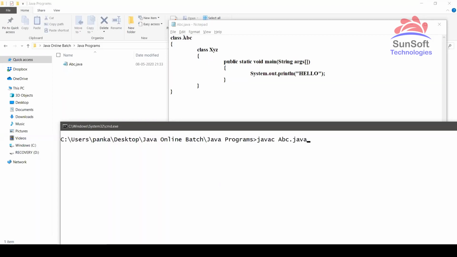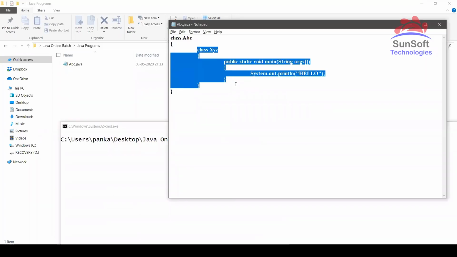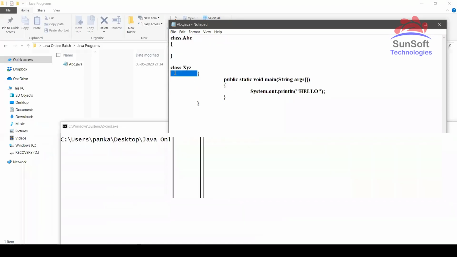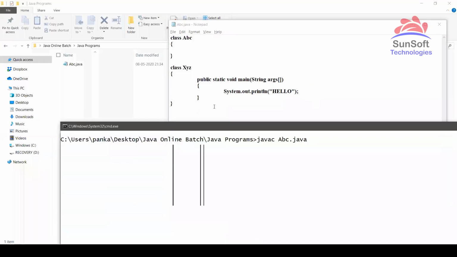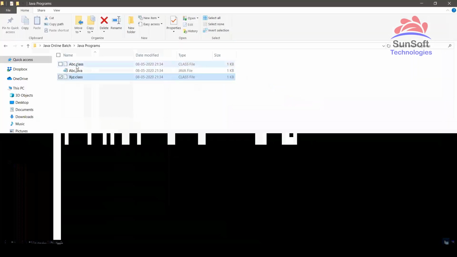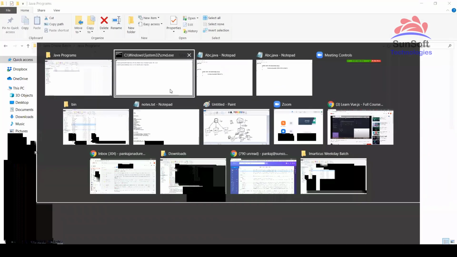Because if it is creating abc.class and xyz.class, then that is possible even if it is outside. So first let me show you the difference. If it is outside, what will happen? If it is outside like this, class XYZ, class ABC, 2 separate classes. Now if I compile javac abc.java, yes, you can see I have got 2 .class files, abc.class and xyz.class, 2 separate .class files. This is what we know will happen.